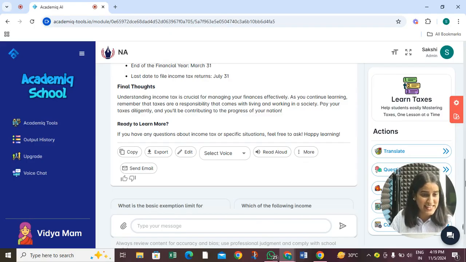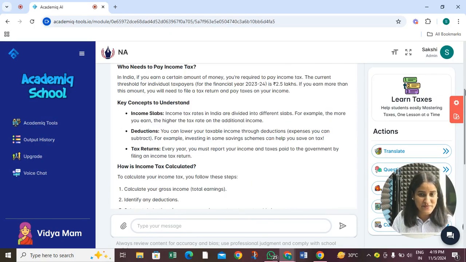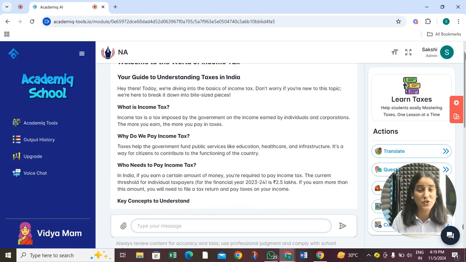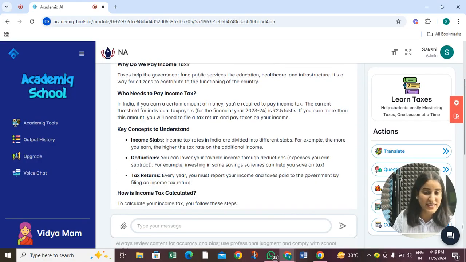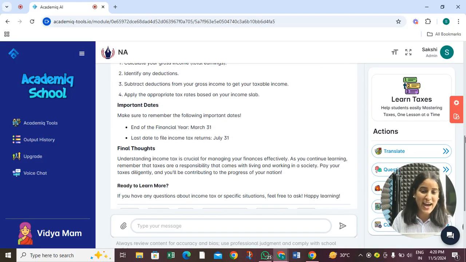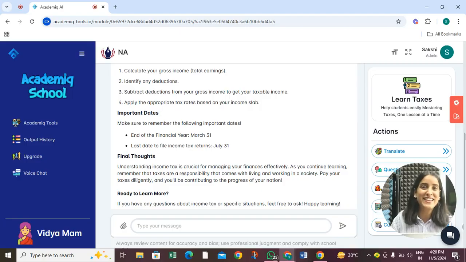See, here it is. I have my whole lesson ready in the best possible way. It has told me what income tax is, why we need it, who needs it, all the slabs, and everything else that I would need to understand and learn what income tax is, right? Great. So I hope we understand it.